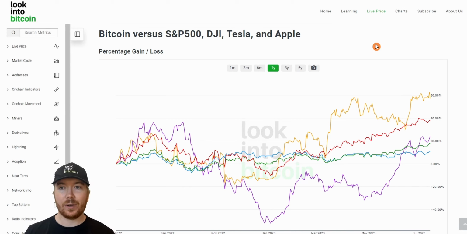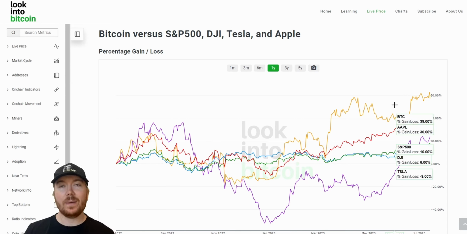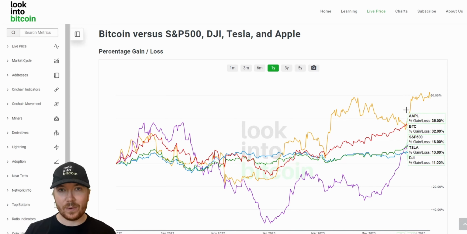So right now we're just on the Bitcoin live price page here on lookintobitcoin.com. And just to begin with, we're going to look at the correlation between Bitcoin and more traditional assets, such as US indexes, such as the S&P 500 and the Dow Jones, and a few stocks such as Tesla and Apple. Now, this correlation between Bitcoin and traditional US markets leads Bitcoin to potentially outperform these as a more speculative and volatile asset during the good times and the bull cycles, but this correlation also leads to potential more violent downwards price action when we see traditional markets potentially in a recession or more drawn out bear cycle period. So Bitcoin tends to, again, underperform during these periods.